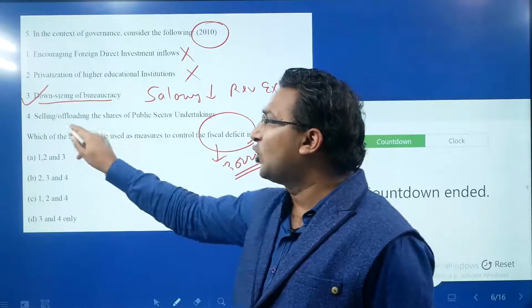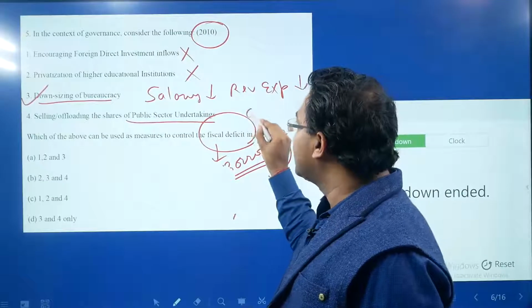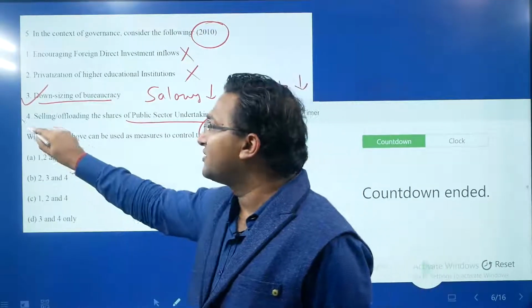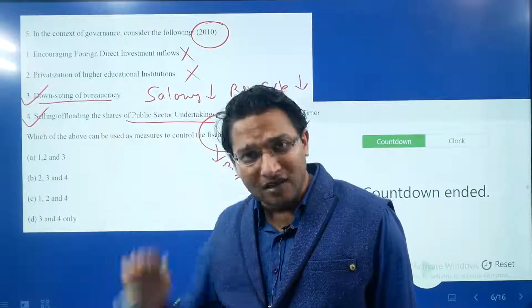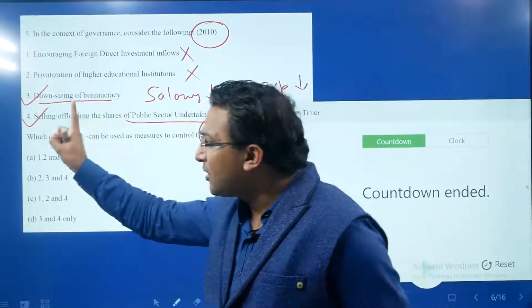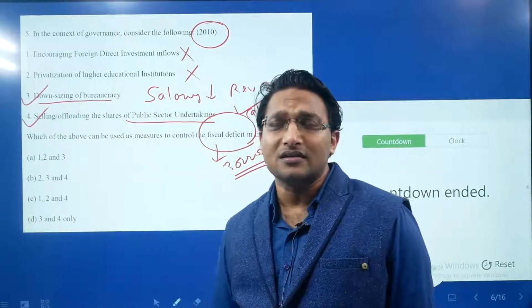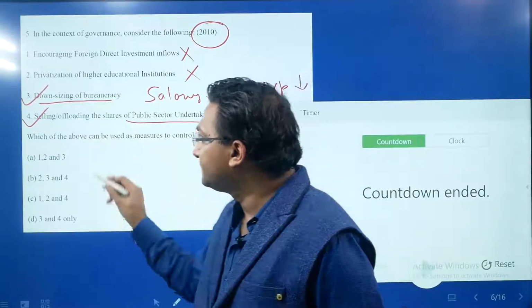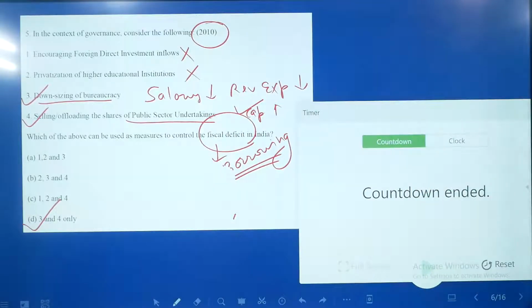Statement number 4, selling or offloading the shares of public sector undertakings. That means an increase in the capital receipts. So if the capital receipts are increased, then also the fiscal deficit can be reduced, right? So the fiscal deficit can be reduced when either the expenditure goes down or the receipts come up, right? In statement number 3, the expenditure is coming down. In statement number 4, the receipts are increasing. So in this case, the answer will be option D, statements 3 and 4.